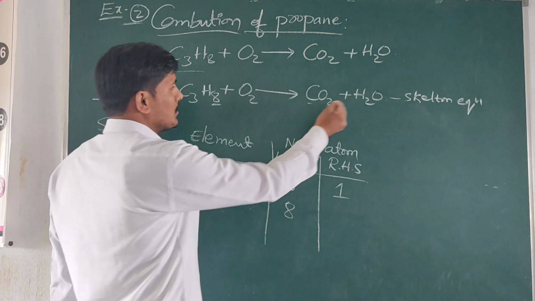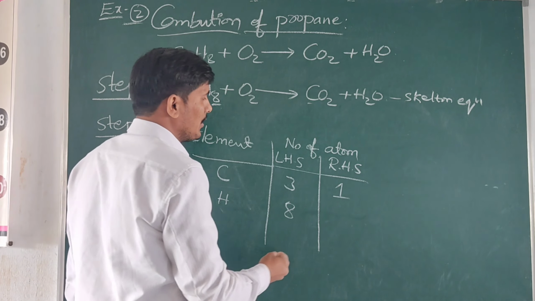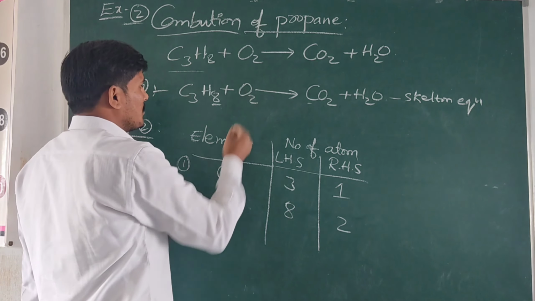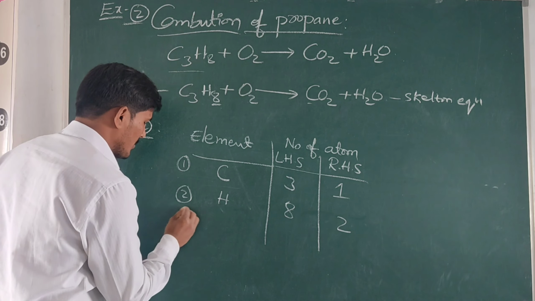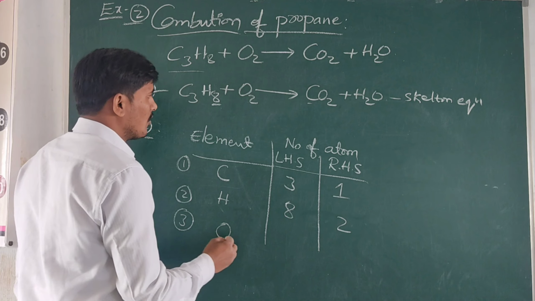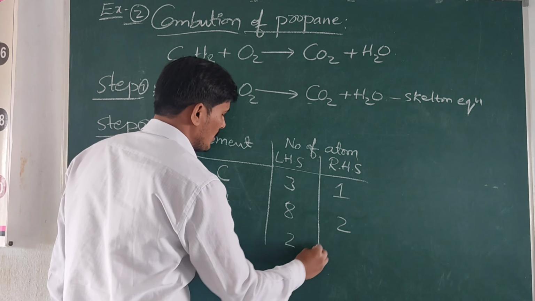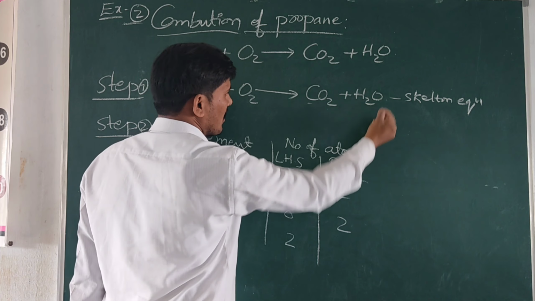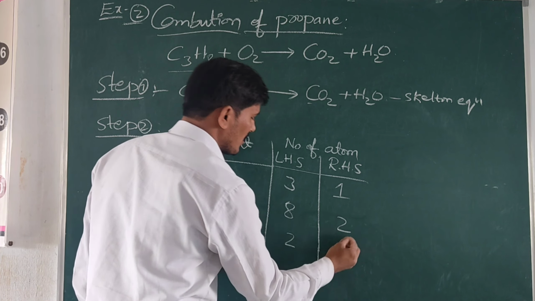Okay, next here also, how many hydrogens? Only 2 hydrogens are there. Yes or no? Okay, next oxygens. The third element is oxygen. How many oxygens are there? On the left side only 2 oxygens. On the right side, 2 oxygens plus 1 oxygen, total 3 oxygens are there.